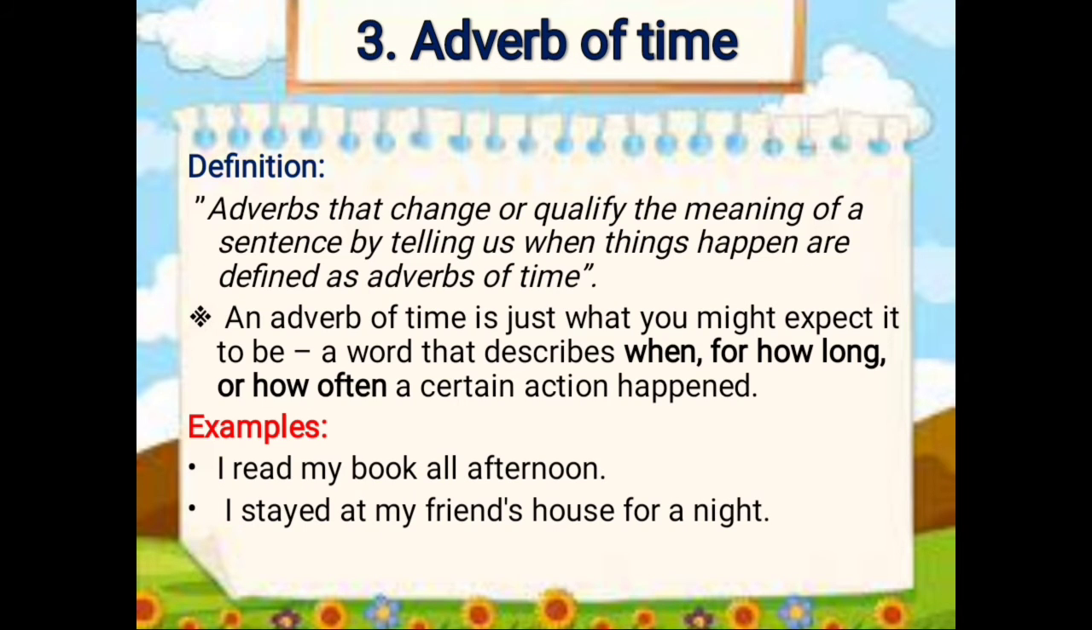And the third one is adverb of time. Adverbs of time change or qualify the meaning of a sentence by telling us when things happen. An adverb of time is just what you might expect it to be: a word that describes when, for how long, or how often a certain action happened. For example, I read my book all afternoon. Afternoon is what? Adverb of time. The same, I stayed at my friend's house for a night. Night is adverb of time. And other words like before, now, ago, already, today, tomorrow, these all are adverbs of time.